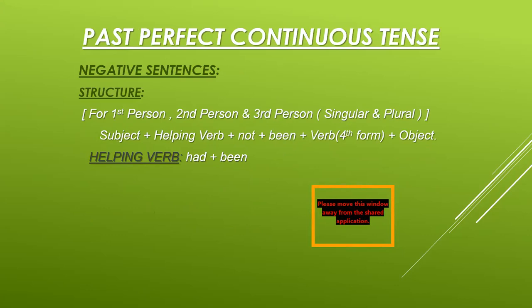Negative sentences give the negative meaning. It means not must be placed in those sentences somewhere. The structure for all persons is similar. For first person, second person, and third person, singular and plural, we have the same structure. Subject plus helping verb plus not plus been plus verb fourth form plus object, full stop. The helping verb is had plus been. Had plus been again shows that we have something in between had and been here. Here, not is present in between had and been.